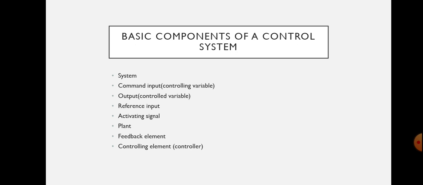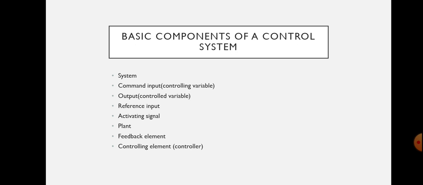Next is output or controlled variable. It is the actual response obtained from a control system which must be maintained at a prescribed value. That is the output. Next is reference input. Reference input is the actual signal input to the control system. Next is actuating signal or error signal. It is the difference between the reference input and feedback signal.